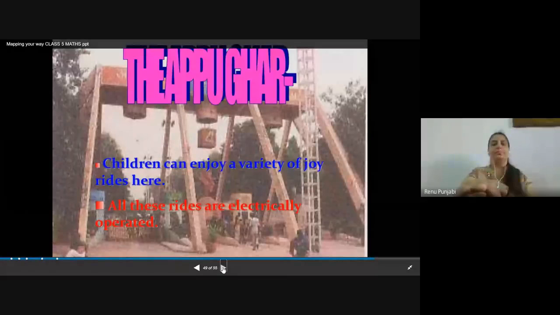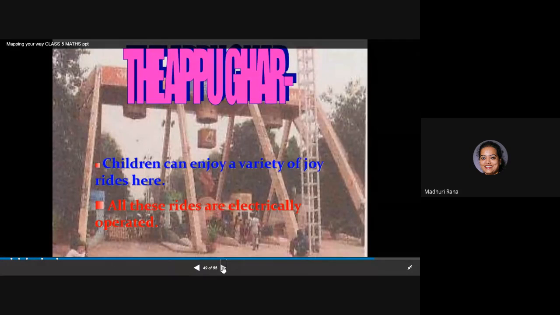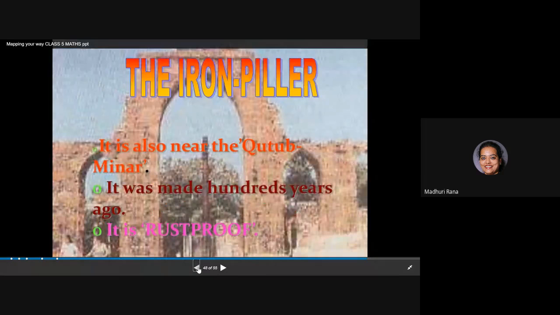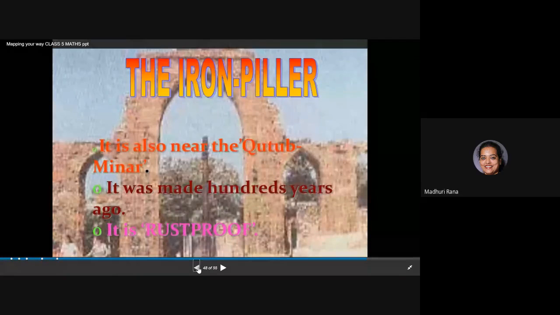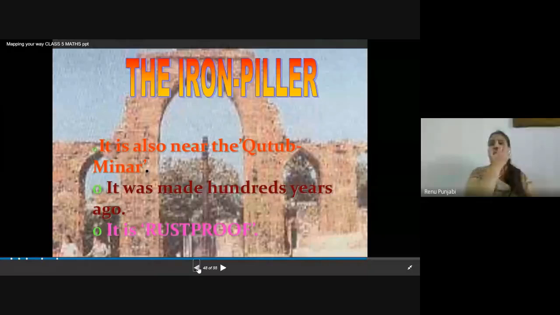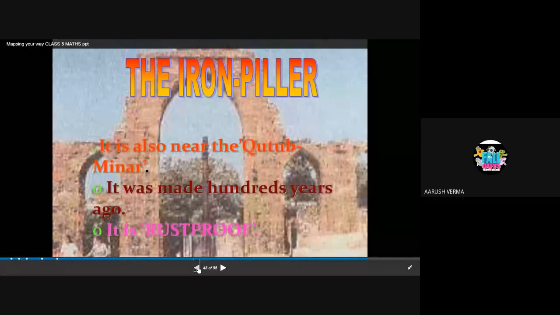Ma'am, the iron pillar was made in which emperor's time? Anybody can tell me? Please, children. It is also known as something else. I think Akbar's time. No, it is also known as Ashoka's pillar. Ma'am, I think Shahjahan. Yes, it is Ashoka's time.